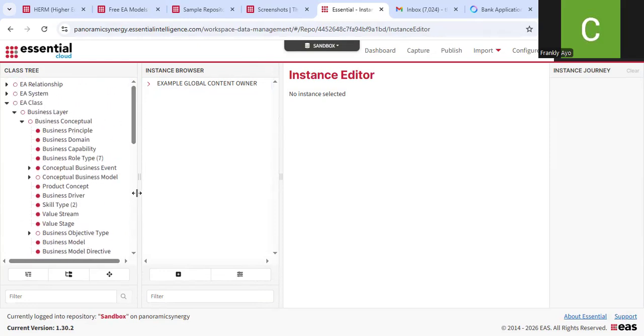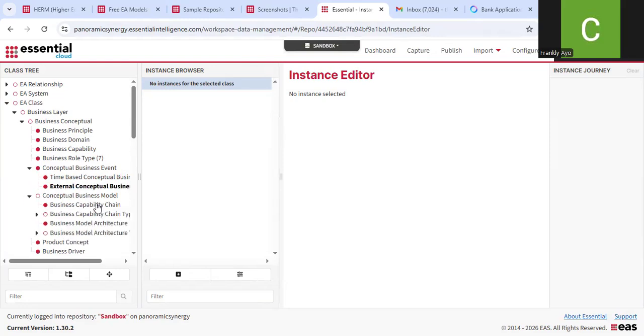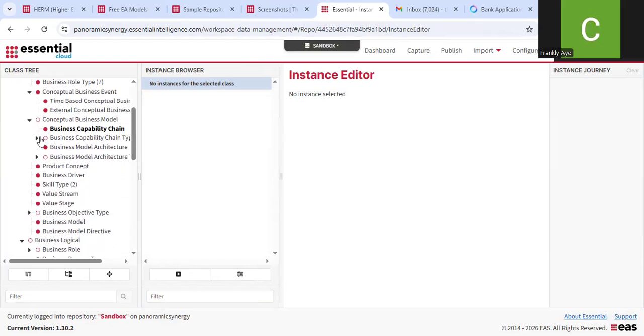Okay, so what we are going to be doing is adding a business capability model to this repository. If you go through it, basically, they are all empty. So you can see the capability chain as well, the chain type, the model architecture. You can see from the instance browser that we have no instance of those classes. We only have the baseline information.